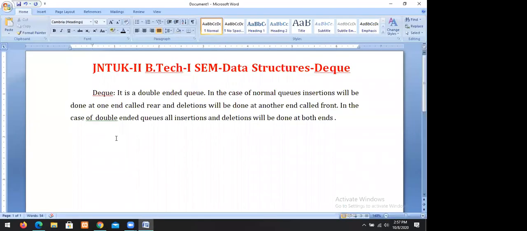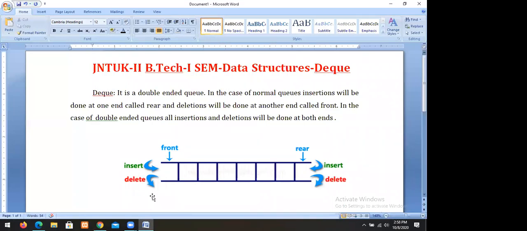So this is a double-ended queue. In this double-ended queue, we can perform insertions at both sides, front and rear. At the same time, deletions can also be performed at both sides. Such a type of queue we call a double-ended queue.